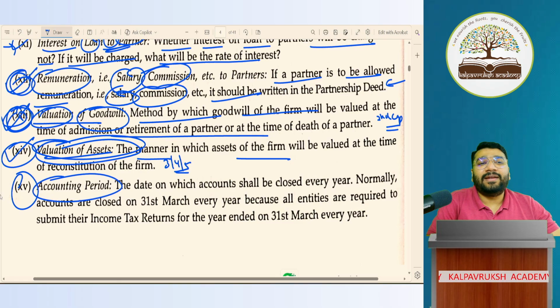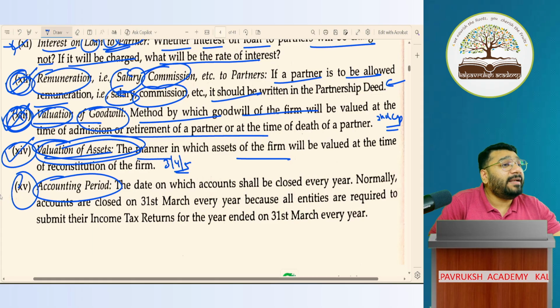Next point, accounting period. You have to state in the partnership deed what your accounting period is. So what is the accounting period that we follow here?